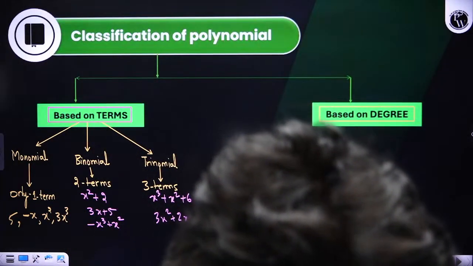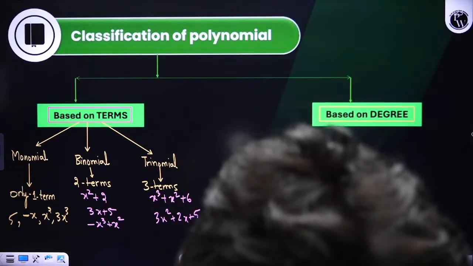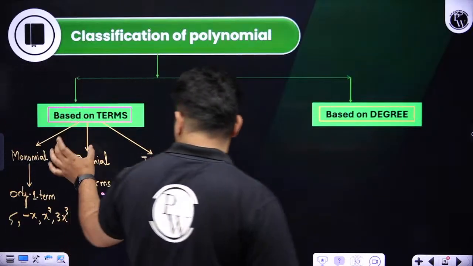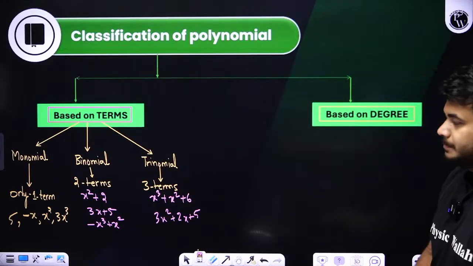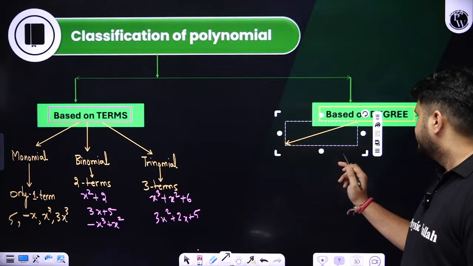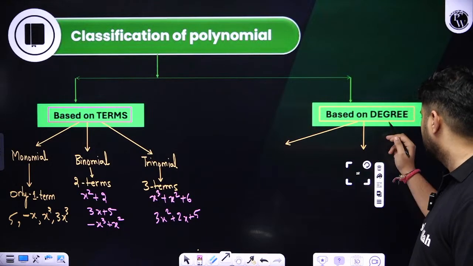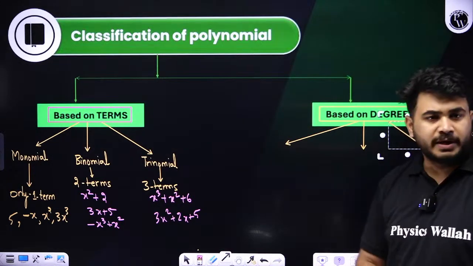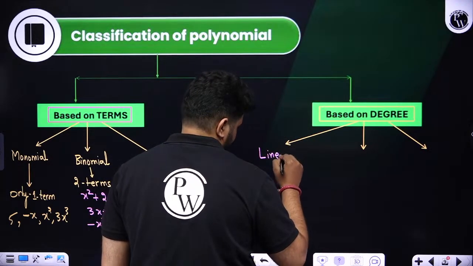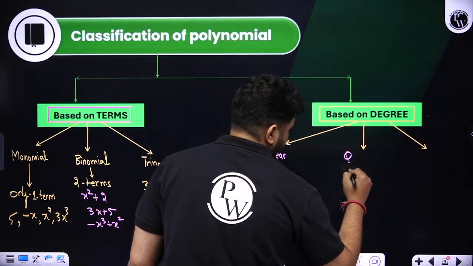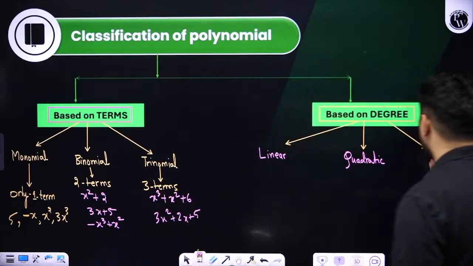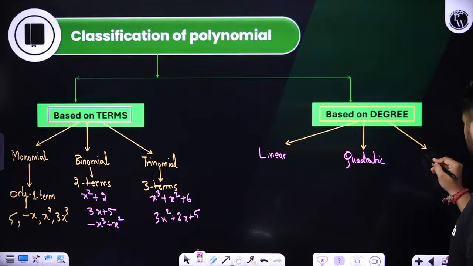Now the second classification. How are we going to study the second classification? Can anyone tell me in the chat box? First we are learning based on terms: monomial, binomial, trinomial. Now based on degree, can anyone tell me how we are going to do the classification based on degree? Again three main types we will study. Clear? First one will be what students? We will learn about linear, and then we will study about quadratic, and then we will study about what? Linear, quadratic and yes, cubic equation.